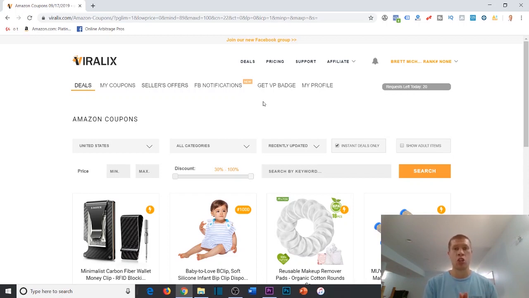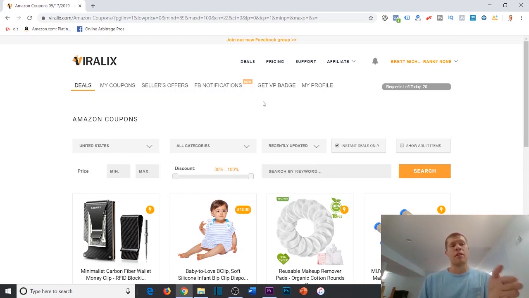Now, I don't just teach coupon arbitrage, I teach a number of forms of arbitrage. At the end of the day, there are so many ways to do online arbitrage. If you take each individual business model, just use it as a metaphorical tool in your metaphorical tool belt, so to speak, right? It's just another tool in your arsenal to make money reselling products from one marketplace to another.